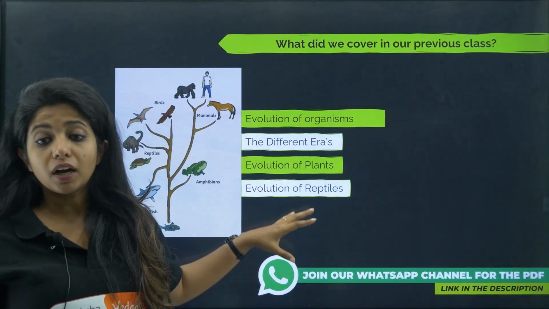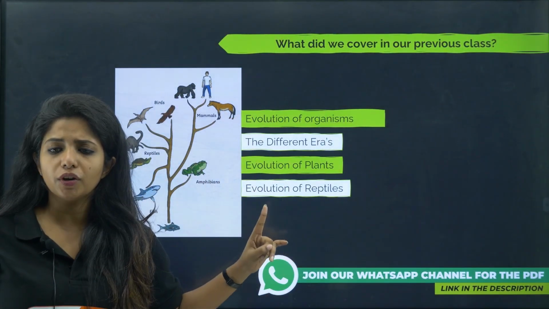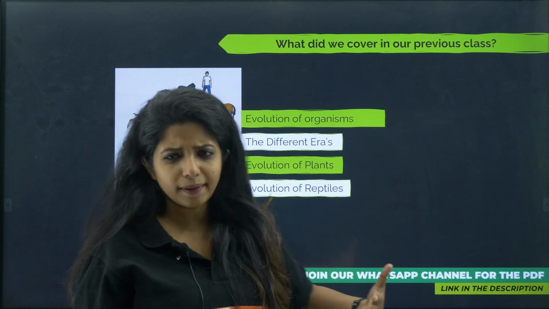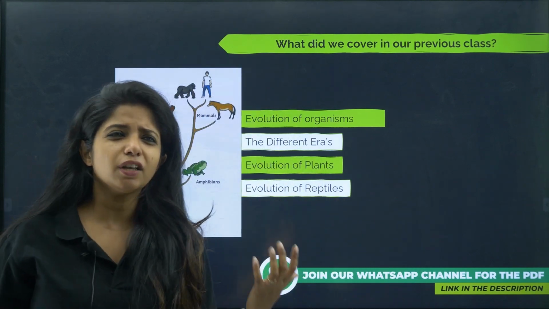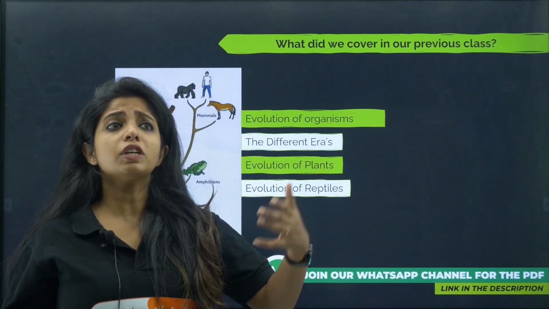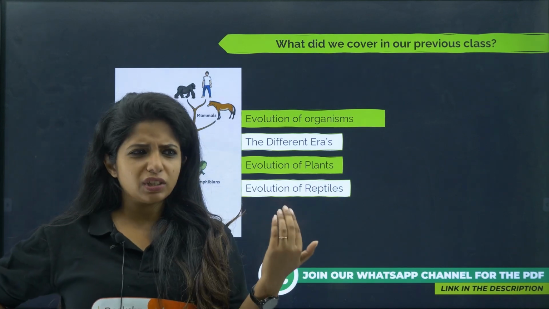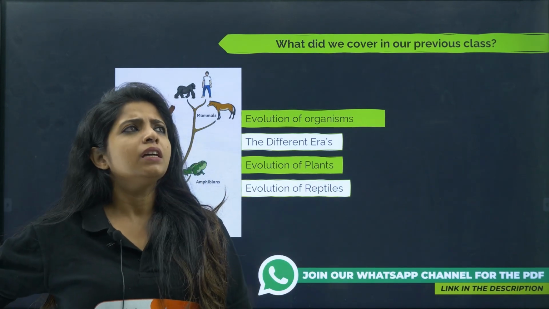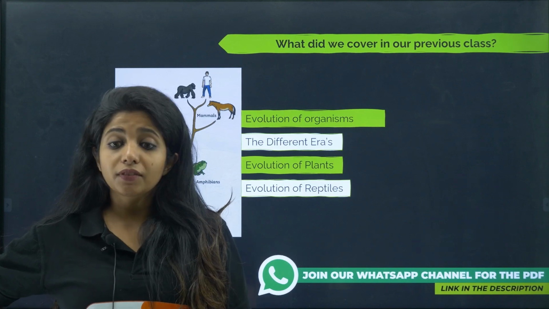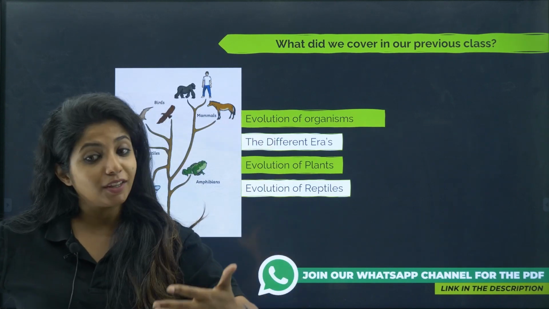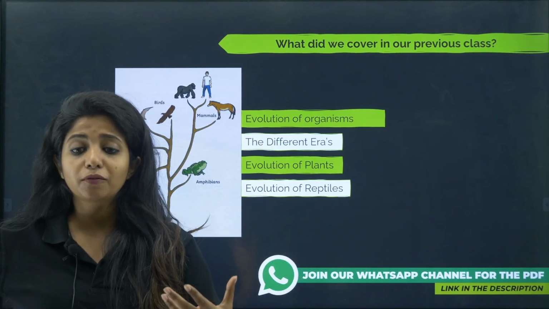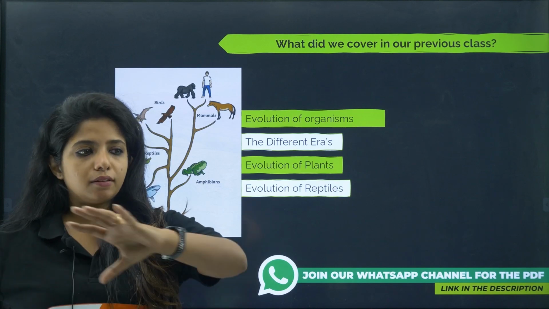And now what all did we cover in our previous session? We spoke about evolution of organisms, the different eras, evolution of plants, evolution of reptiles, kind of a complicated topic. I won't say so many questions came from this, but yeah, 5 to 7 questions came, and we solved at least 4, 5, right? But we can never say when will be the next time that the question could come, and we have to be prepared for that, which is why I took the whole class in detail.